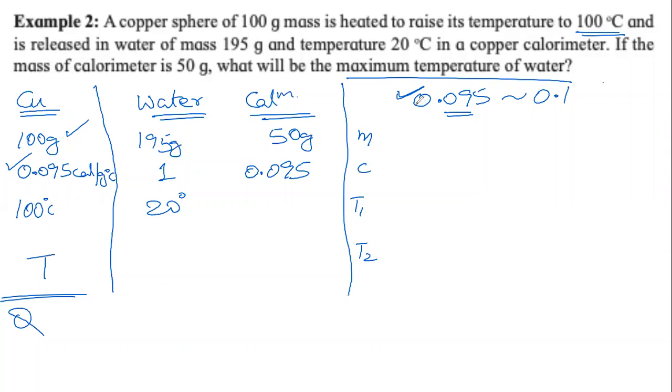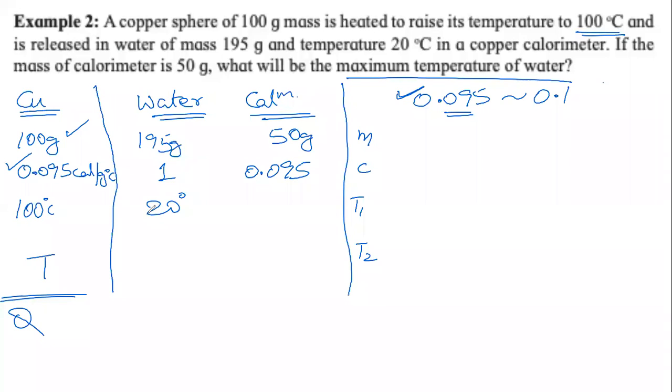Once again, I clarify, you will not have to remember the specific heat of anything other than water, and water is one calorie per gram degree Celsius. For all other substances, the question will tell you what the specific heat is. Don't worry. Now, where are the temperatures? What is happening with that?